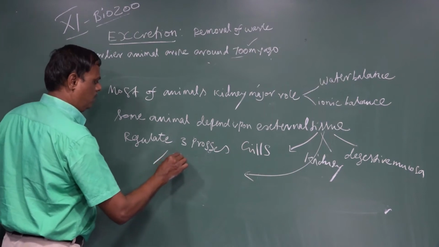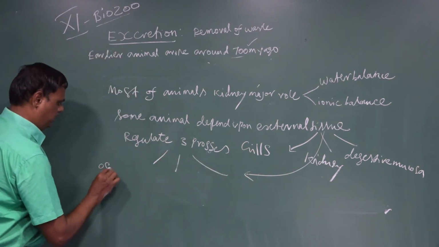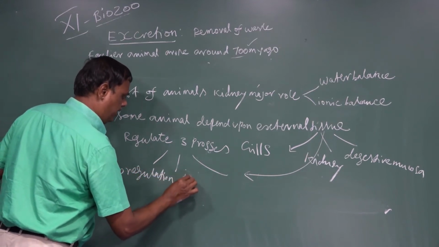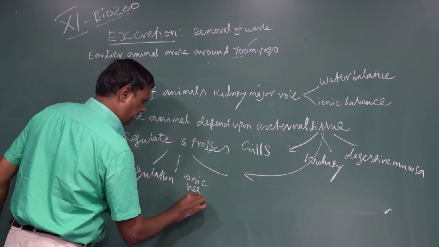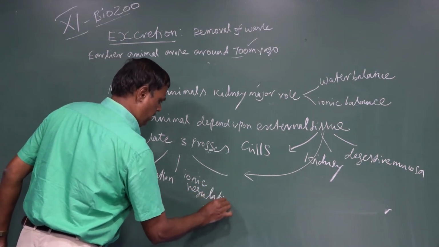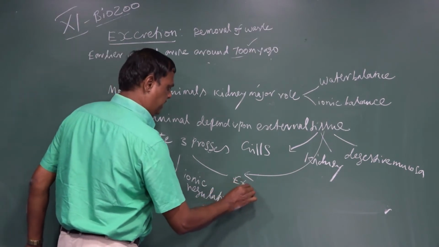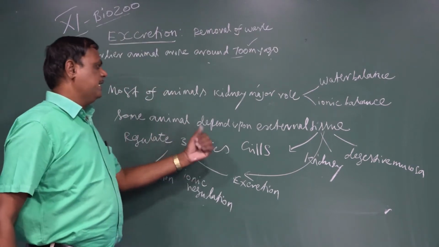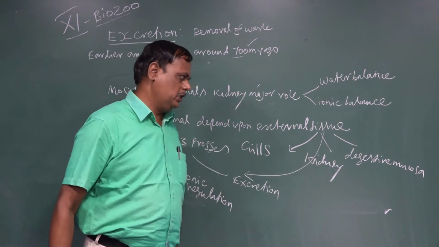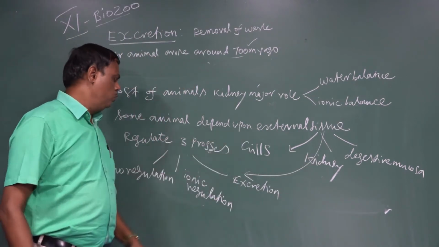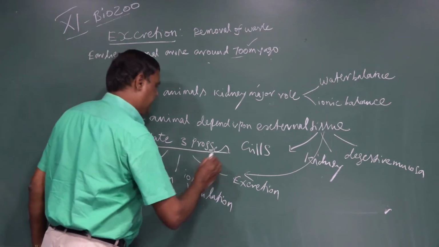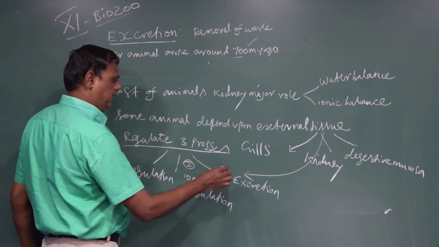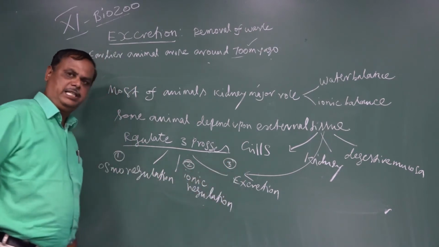One is called osmoregulation. Another is called ionic regulation. The third is called excretion. Some animals depend upon external tissues like gills, kidney and digestive mucosa. These external tissues control and regulate three processes: osmoregulation, ionic regulation, and excretion.